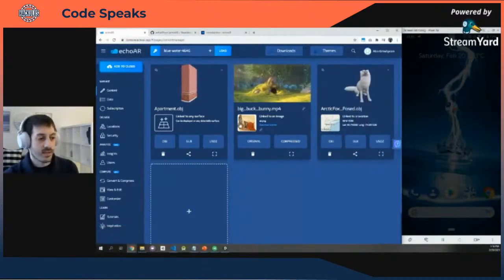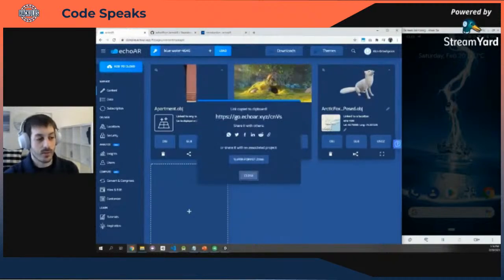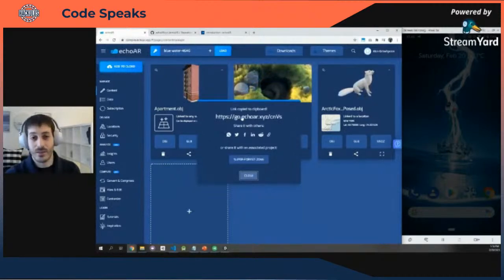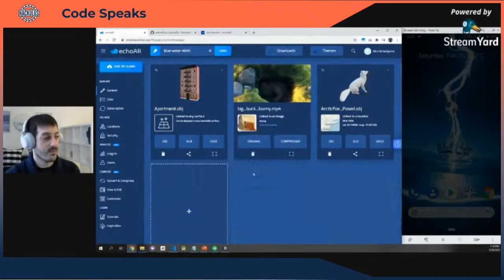So let's continue exploring the console. You can also share 3D models, basically the same way you would do with the QR code. You can scan, and you'll automatically get this short link to the 3D model that you can share on social media, share with your friends, send it to them, and they'll automatically be able to see your content in augmented reality.